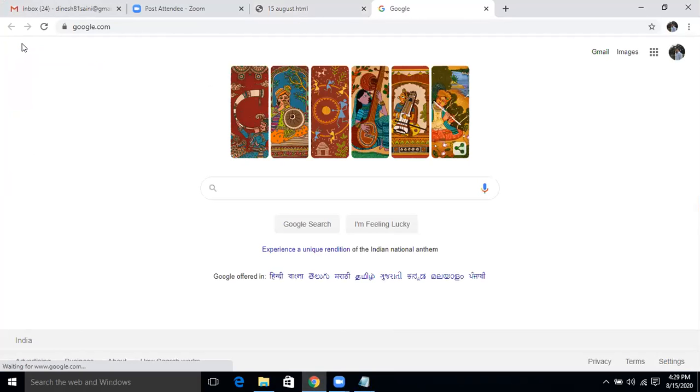Click on YouTube first and show me whether YouTube is opening in a new tab or the same window. Let's go back and check your code again.